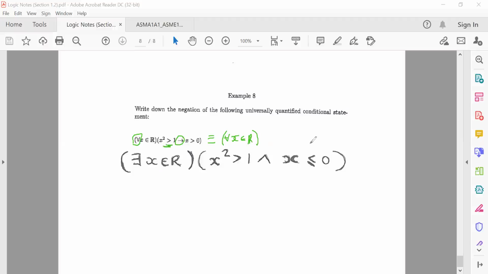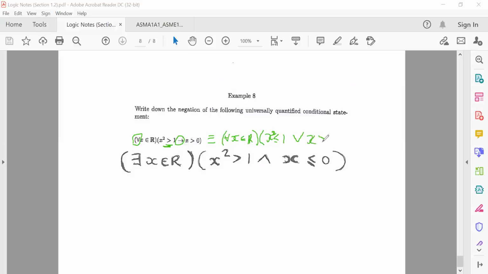So not the first statement, instead of x squared is greater than 1, it becomes x squared is less than or equal to 1. So that will be the negation of this first statement there. And then we need to say or the second statement there.